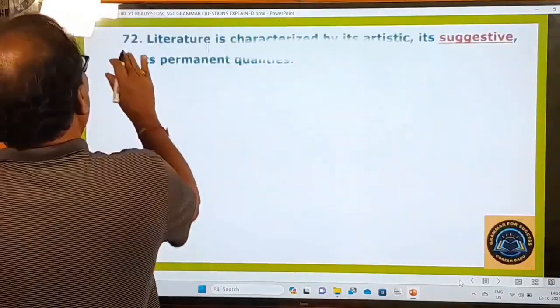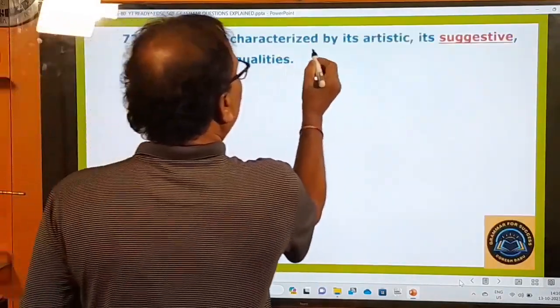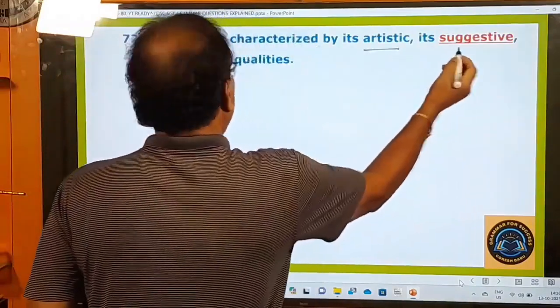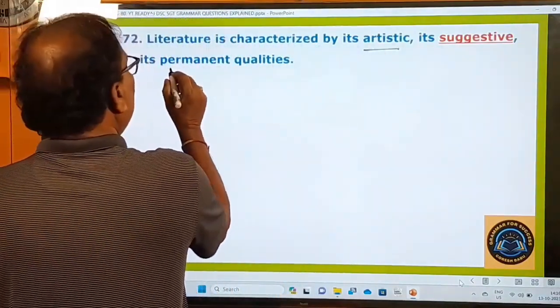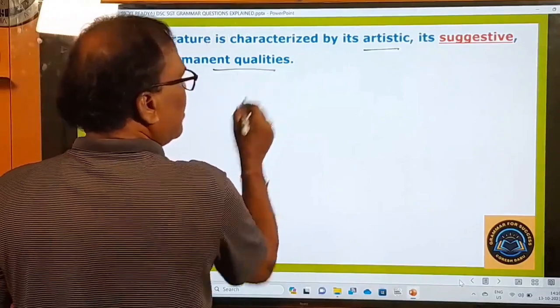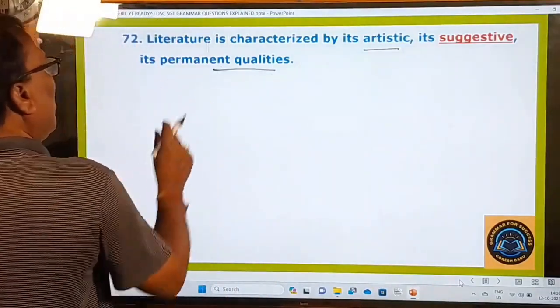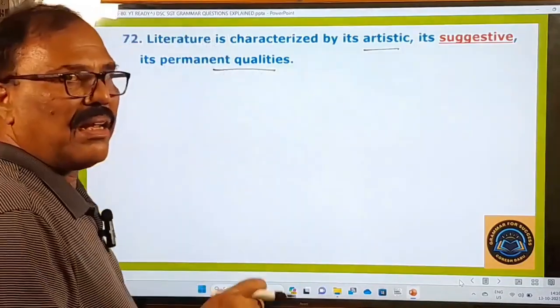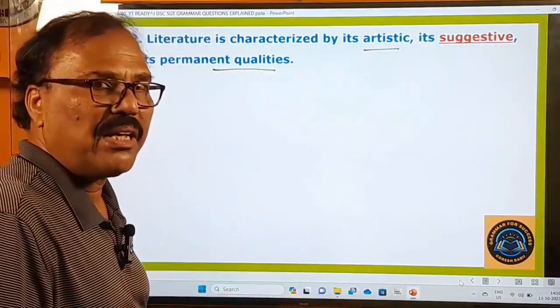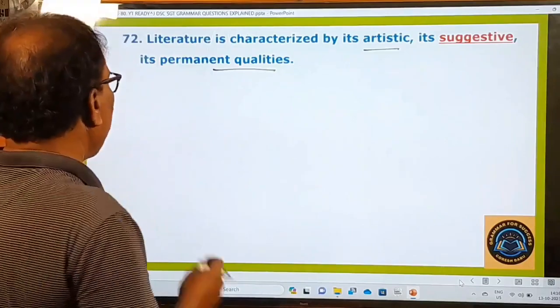Okay, 72nd one. Literature is characterized by its artistic, suggestive, its permanent qualities. Okay, here the sentence is given and let us see what the examiner is asking you to do. Come on.